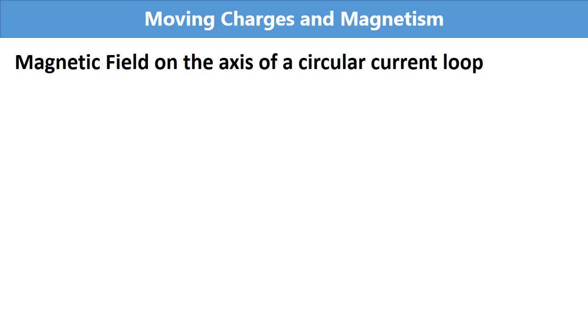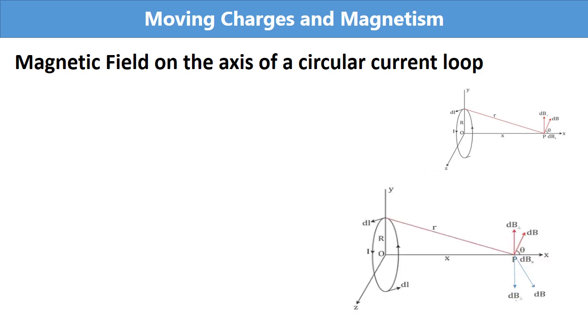In figure, you can see the small element dl of the loop and the magnetic field dB produced by this element. If we consider diametrically opposite one more dl, that dl will also produce a magnetic field at point P. In figure, you can see this dB also, the blue color one. This dB also we can resolve into two components, dBx and dB perpendicular. In figure, you can see the perpendicular components are in opposite directions and they will cancel. But the x components are in the same direction and they will add up.